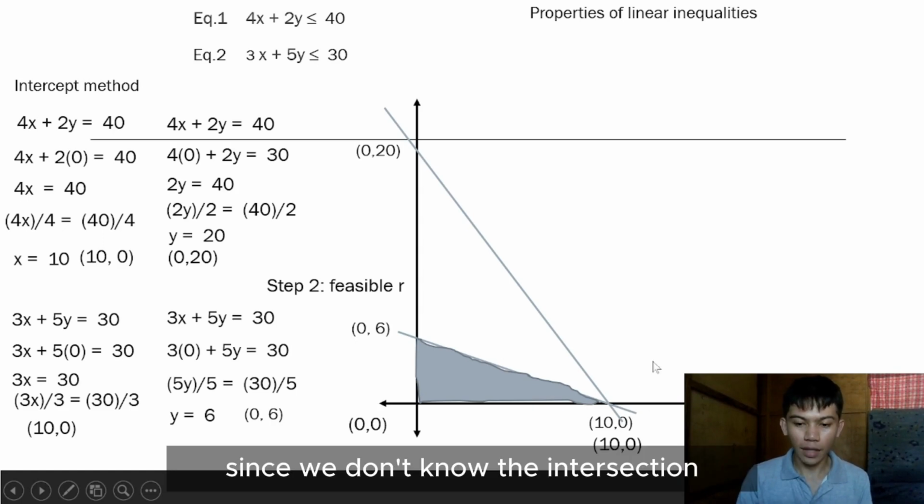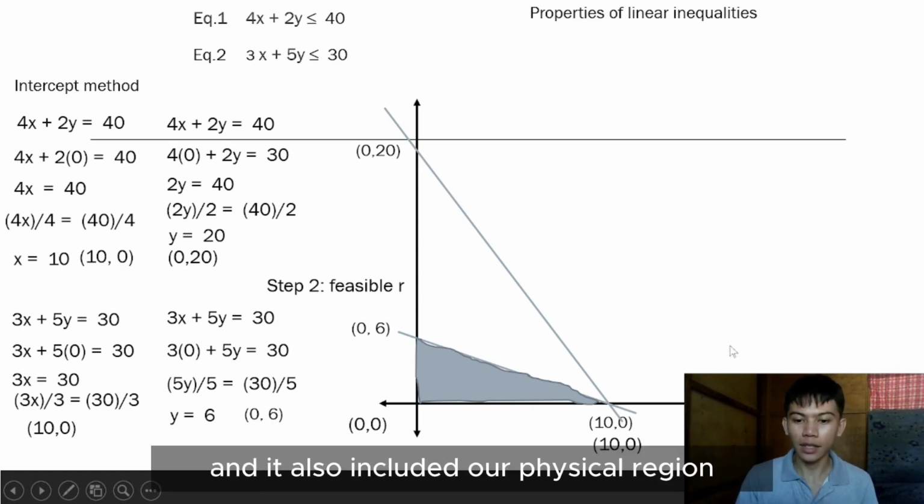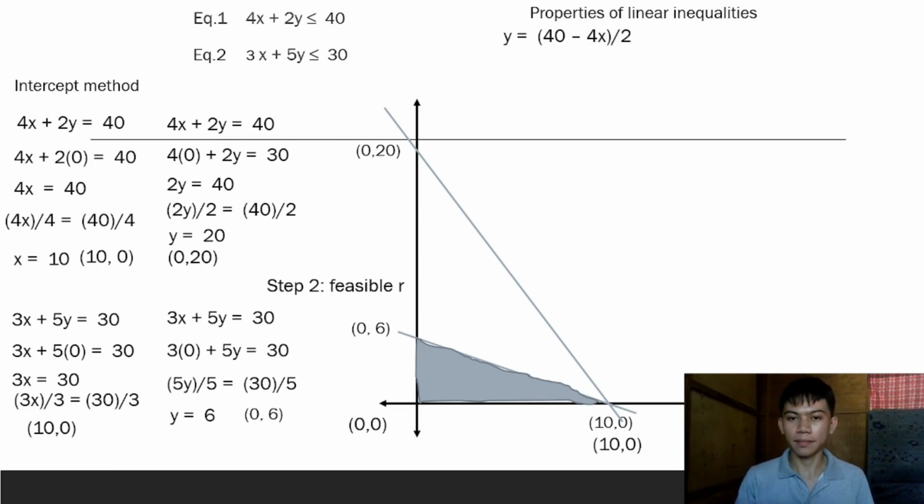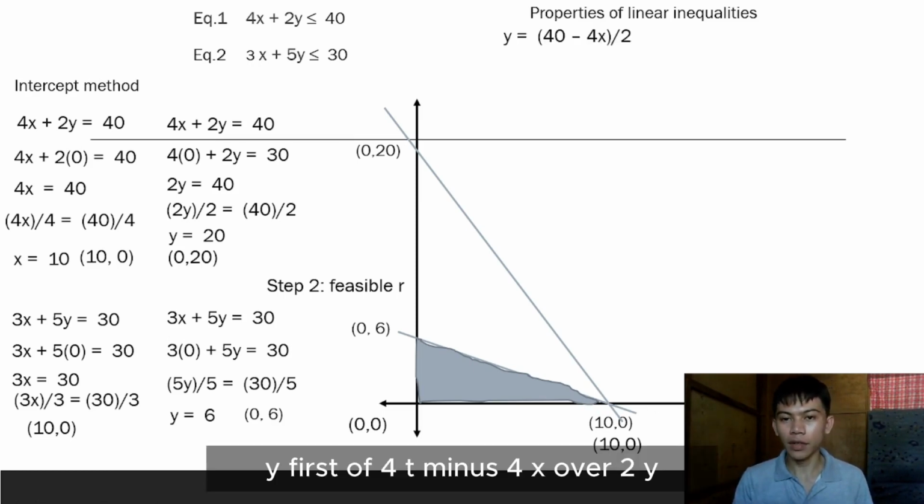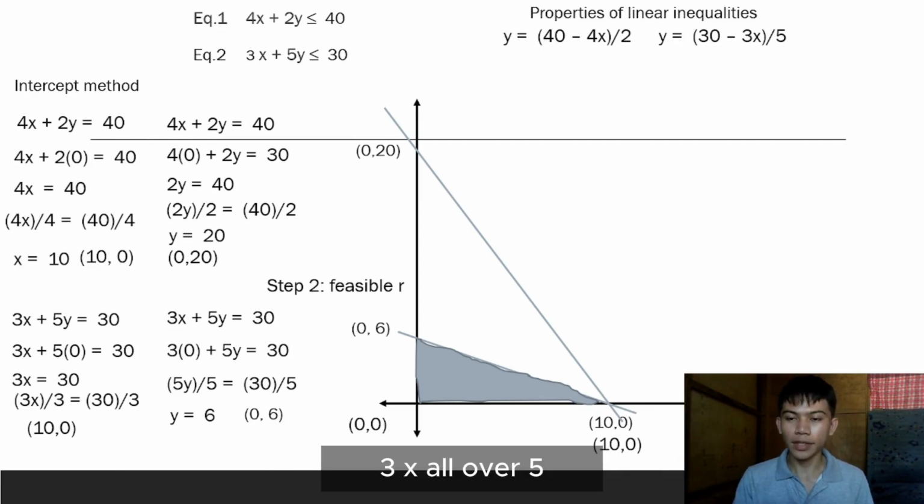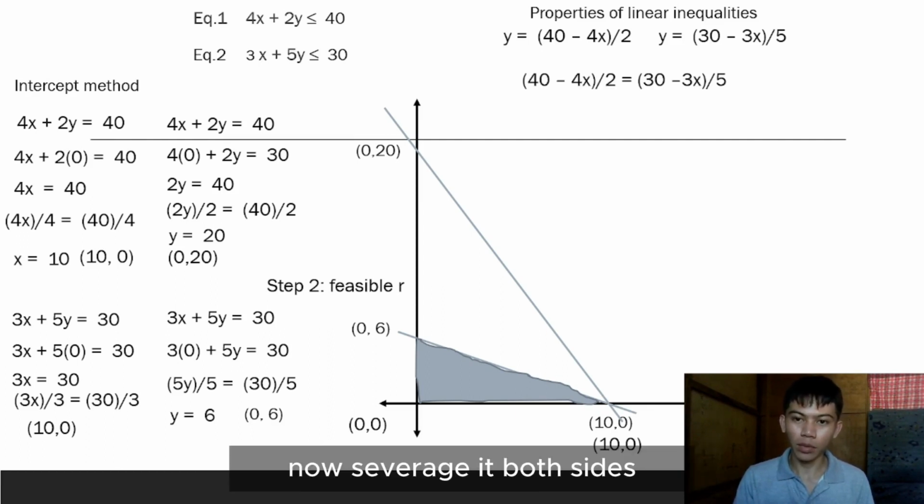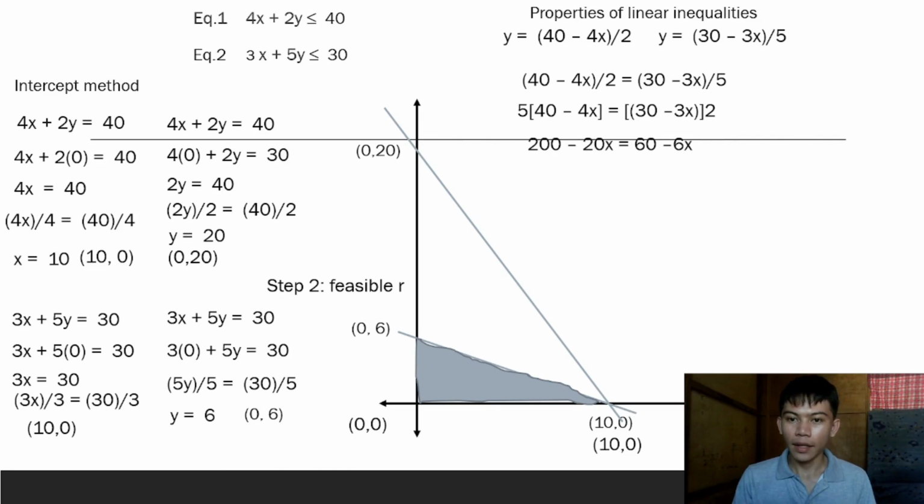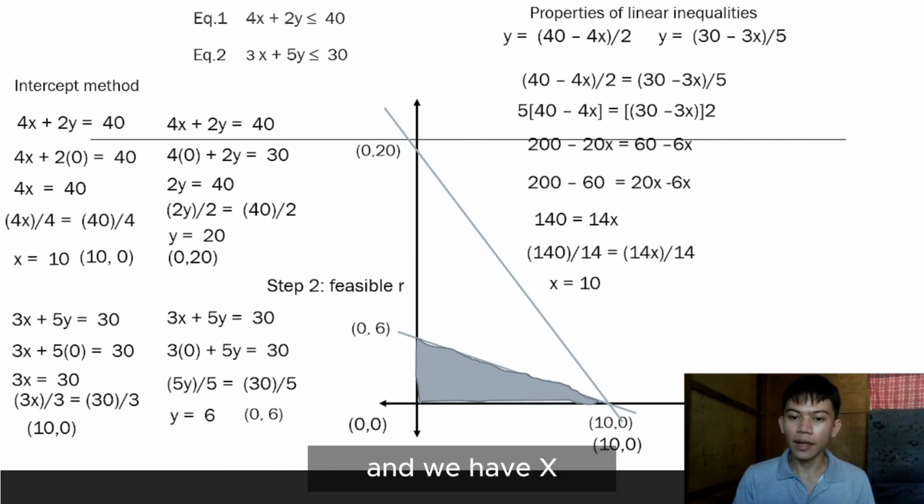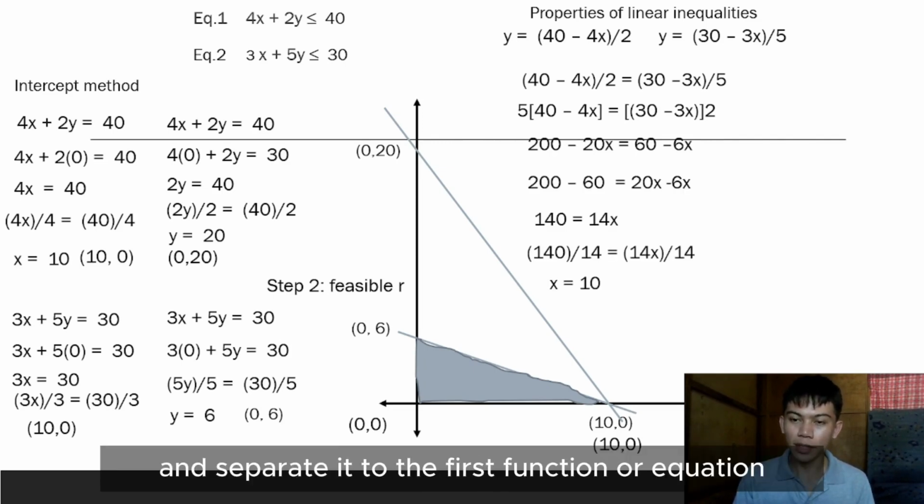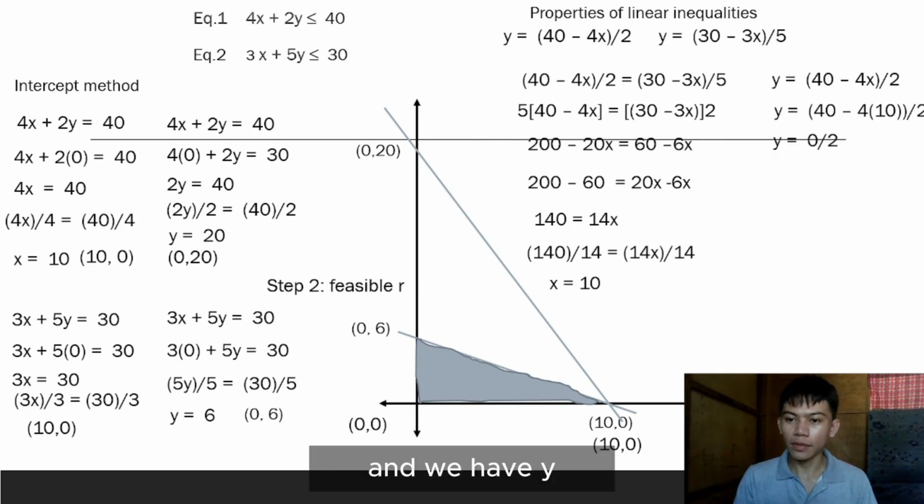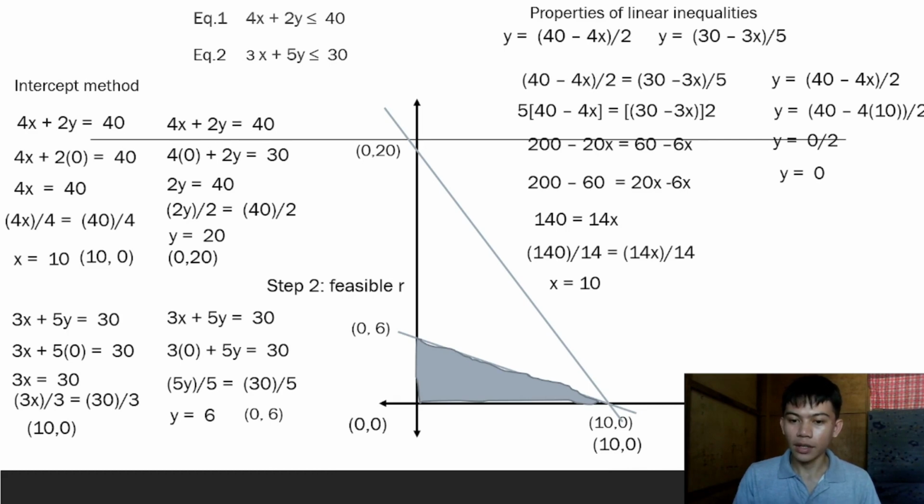Since we don't know the intersection between the two lines, and it is also included in our feasible region, we could use our system of linear inequalities. y is equal to (40 minus 4x) over 2, and y is equal to (30 minus 3x) over 5. Now substitute both sides and simplify, and we have x equals 10. Substitute it into the first equation, and we have y equals 0 over 2, which is 0.